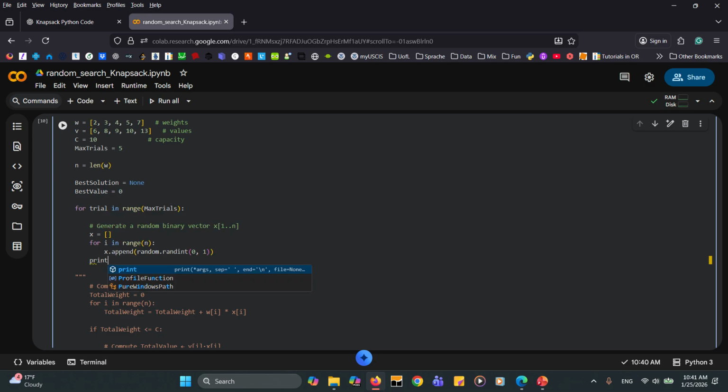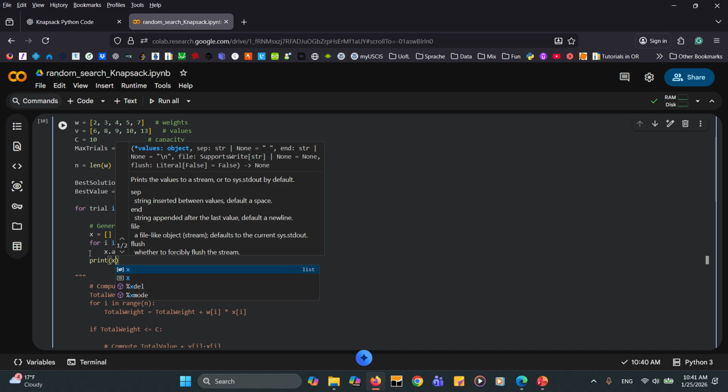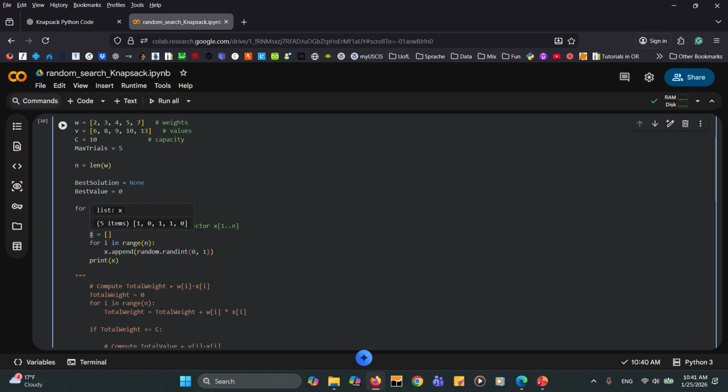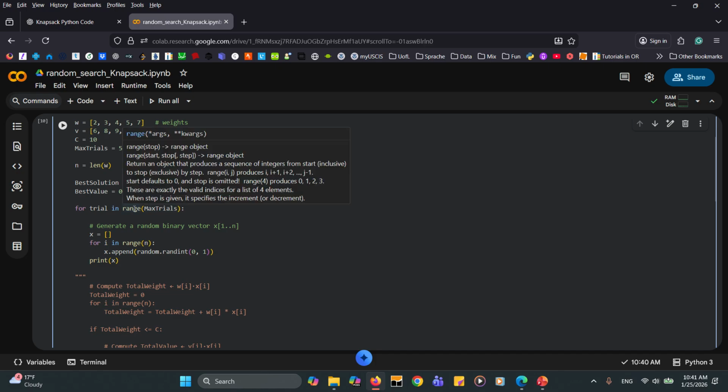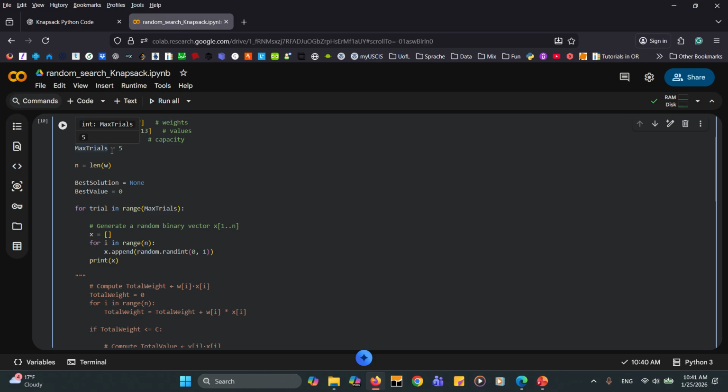So I'm going to print x. This x is actually the solution. We have 5 trials, the max trials equal to 5, so we can expect to have 5 different x's.